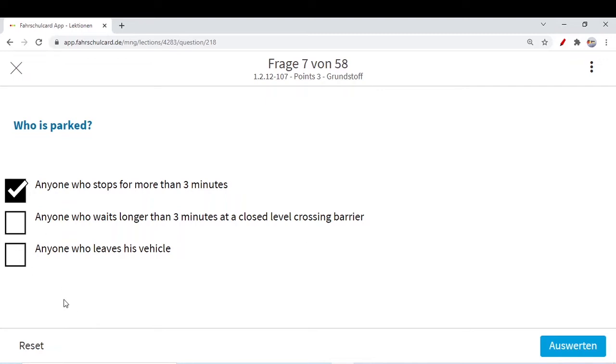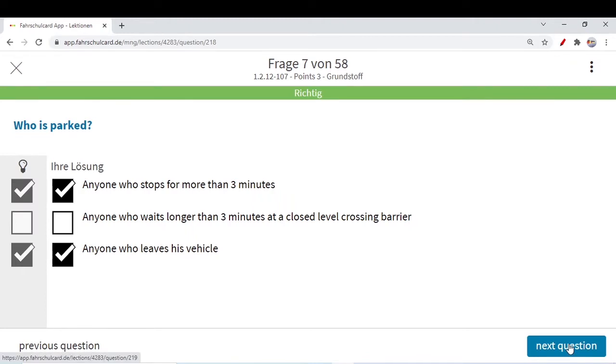Anyone who leaves his vehicle is parked. Simply, if you leave your vehicle, you shut off your engine, you close your door, that means you are parked. So who is parked? Anyone who stops for more than 3 minutes, and anyone who leaves the vehicle is considered to be parked.